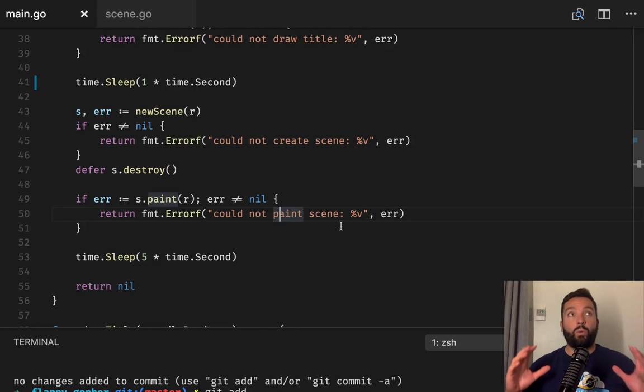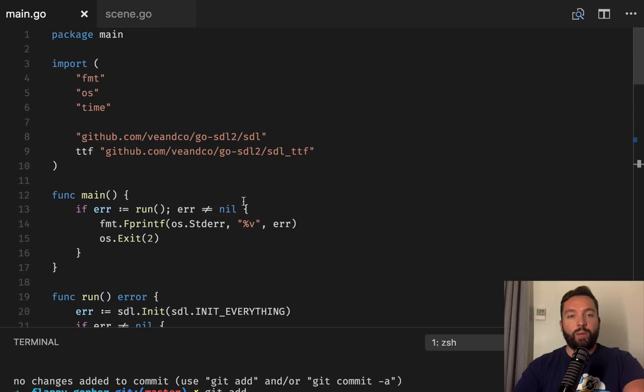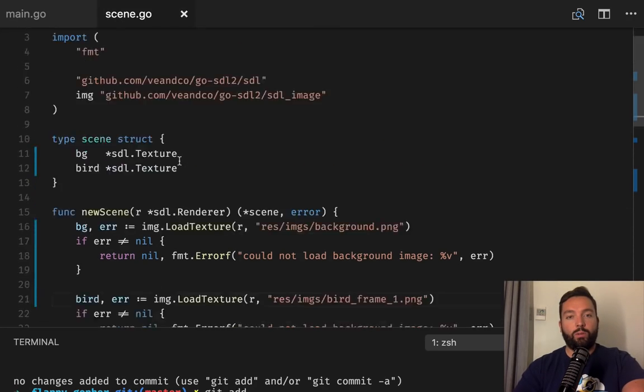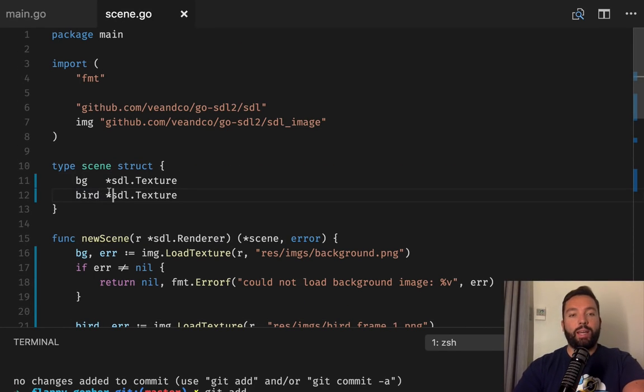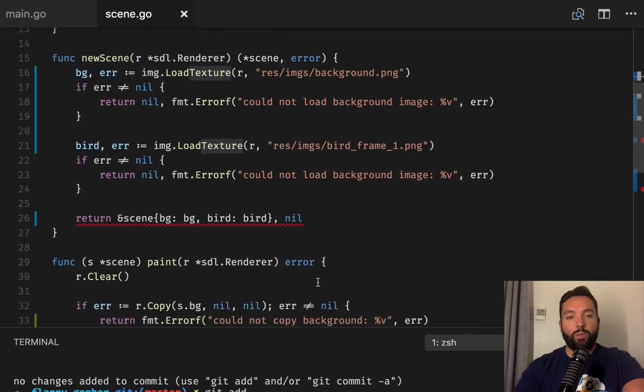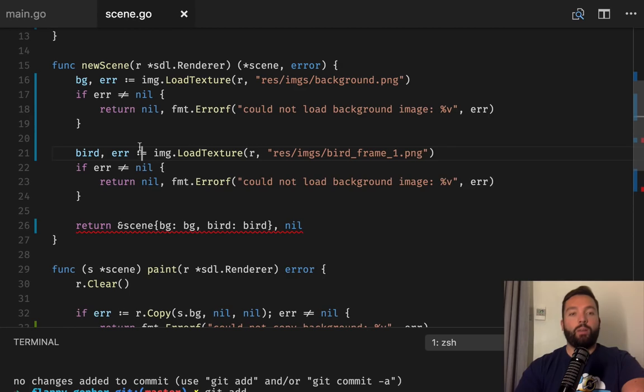Now what I want to do is I want to animate it. So what we're gonna do is, rather than having one texture, we're gonna have a slice of textures. Okay, and we're gonna need to load all of them.